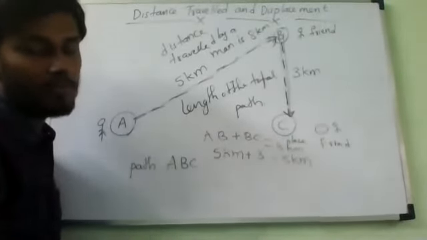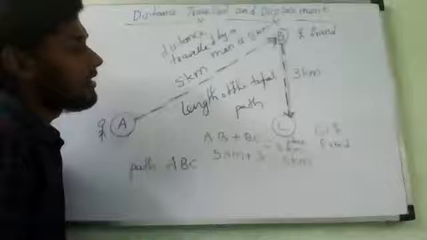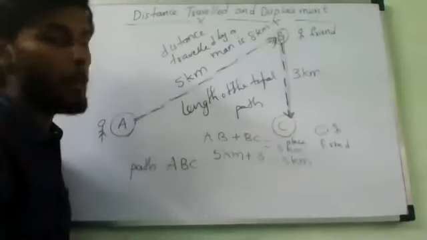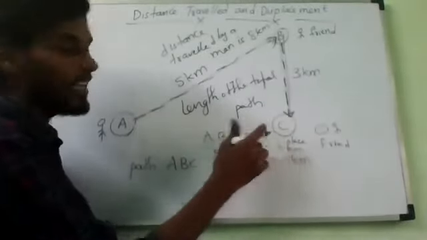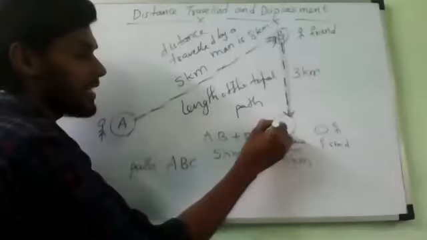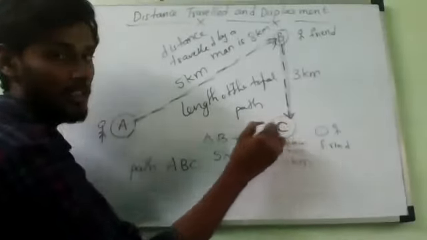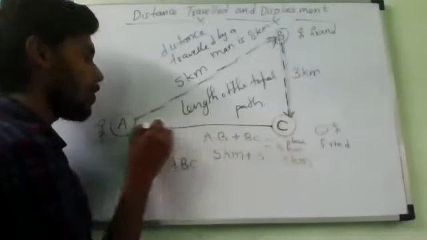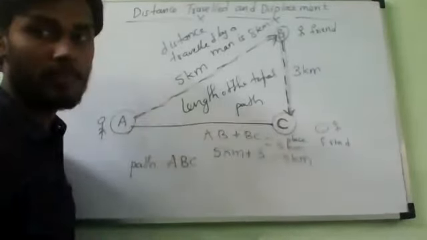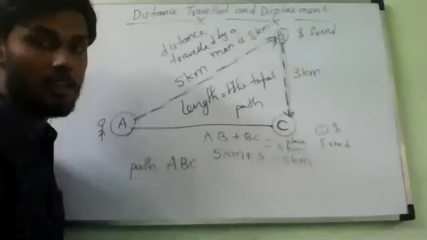Yes or no? Say yes or no. After reaching point C, his work is finished. Now he plans to come to his home. So what is the path he will choose? He will definitely travel directly to the A point. Is it correct or not?